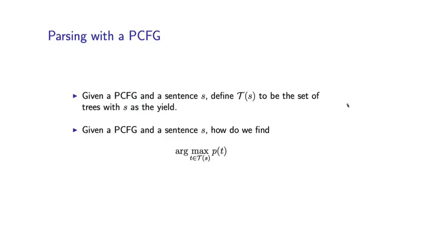Okay, so far I have described the basic formalism underlying PCFGs, and I've described how you can learn a PCFG from a treebank, from a set of example trees. In the last segment of this lecture, I want to talk about parsing with the PCFG. That is the problem of taking a sentence as input, for example, the man saw the dog with the telescope, and finding the most probable tree under the PCFG.